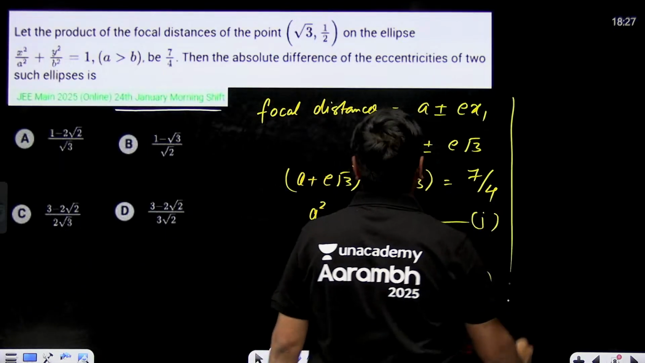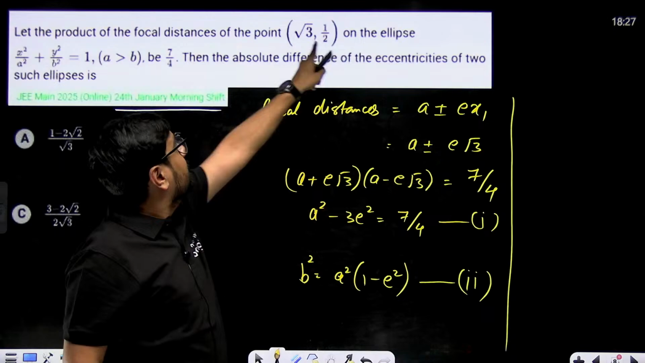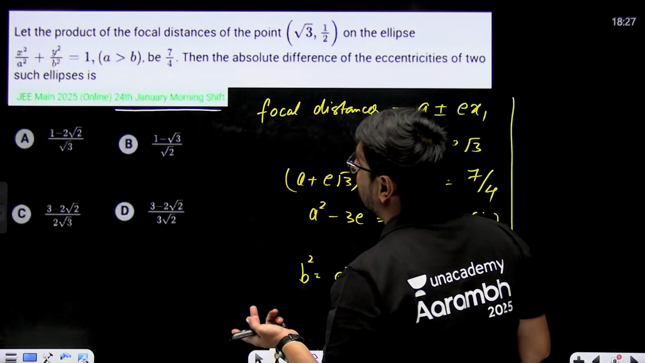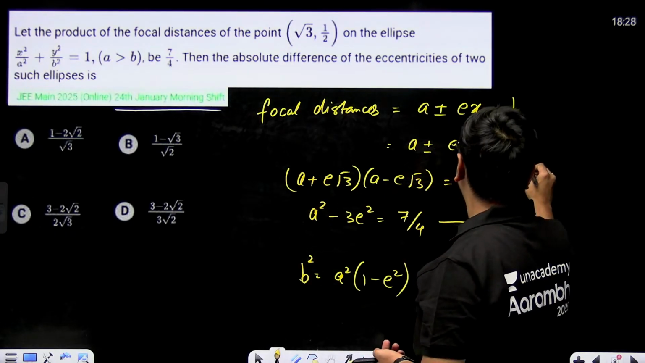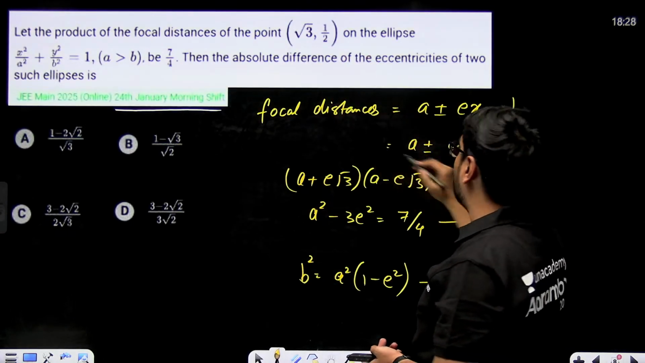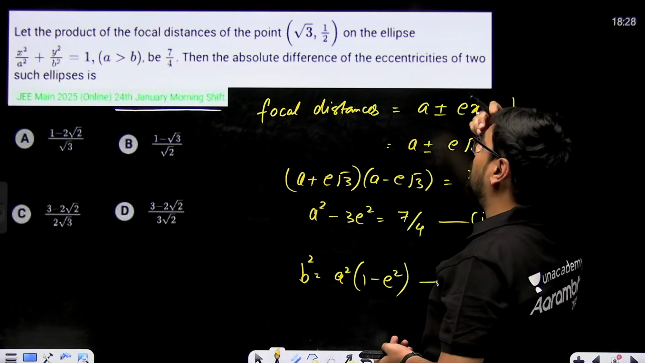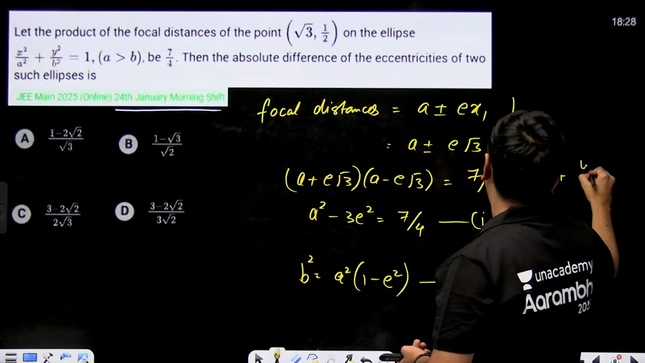That equation can be found easily because the point root 3 is on the ellipse. If this point is on the ellipse, then it's very easy. Root 3 square, that means we'll satisfy this point, no? So 3 by a square plus 1 by 4, so this will become y square, no?